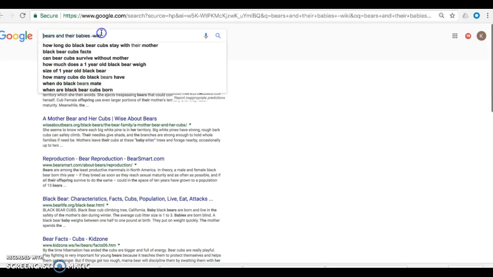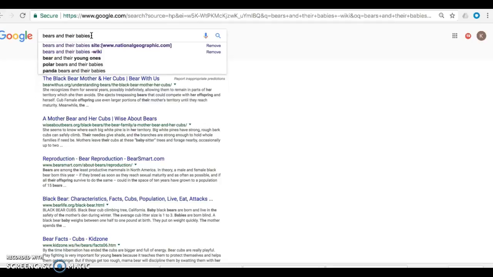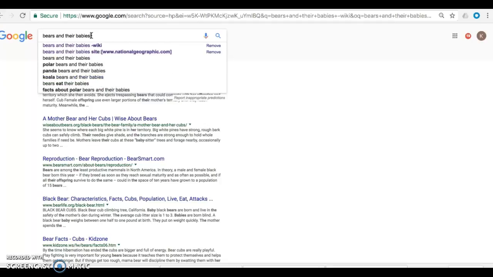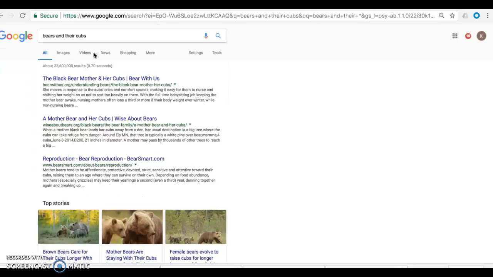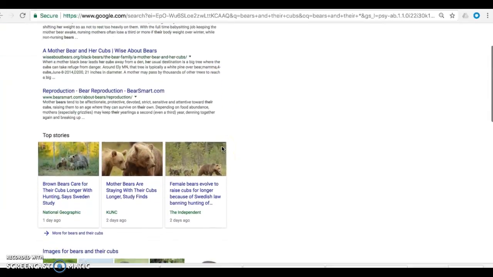And then another option, I'm going to use the same search, bears and their babies. Another option you could do is we could take out the word babies and insert an asterisk. And it will give you a bunch of different options to search for. Bears in their habitats, bears in their cubs, young ones, sense of smell, sizes. So if we wanted to search for, say, bears and their cubs, just to use a more accurate term for babies, it'll come up with bears and their cubs.